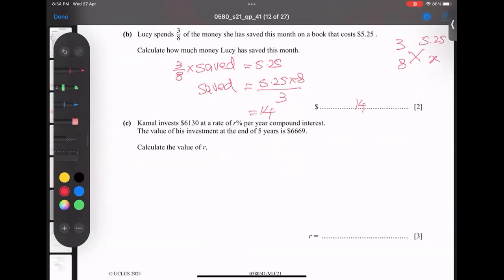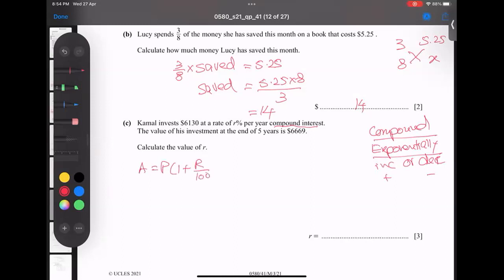So it says Kamal invests $6,130 at a rate of R percent per year compound interest. Let me tell you one thing: when the word compound comes, it means exponential increase or decrease. Increase we use plus, decrease we use minus. That's it. So the same formula: compound interest, exponential increase or decrease. The formula is A equals P times (1 plus R over 100) to the power T, where T is the time. And read the statement, please.